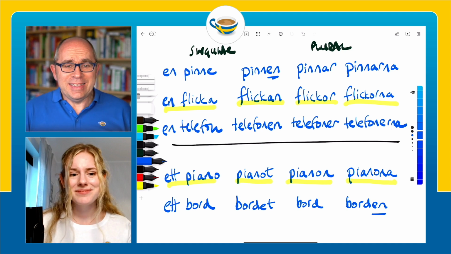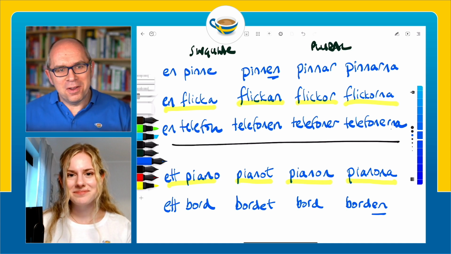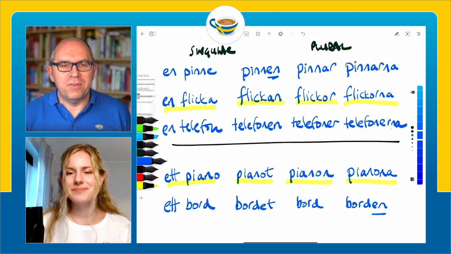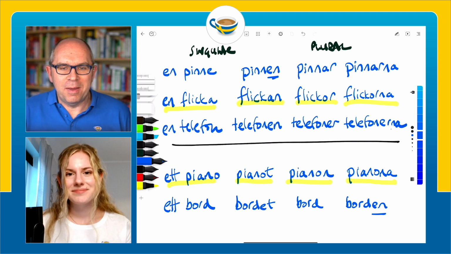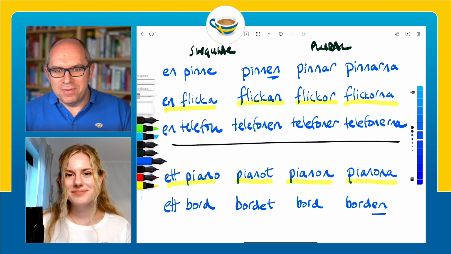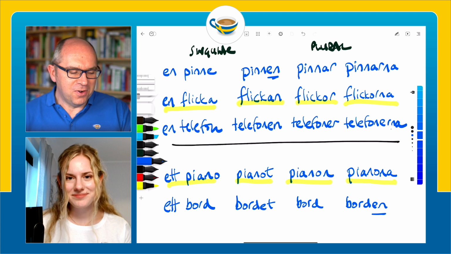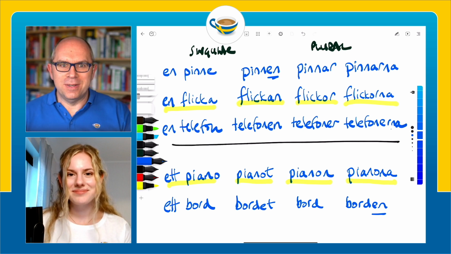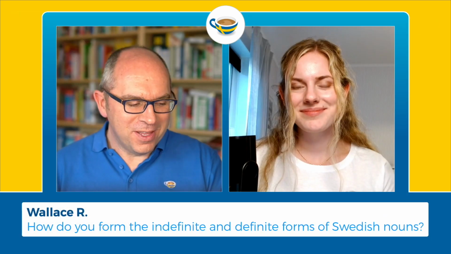Now, as ever, there are some other things that we've not quite been able to fit into this video and also some irregulars. So this should give you a good start in understanding how to use singular, indefinite, definite and plural indefinite and definite forms of Swedish words. We hope that that has been useful for Wallace.